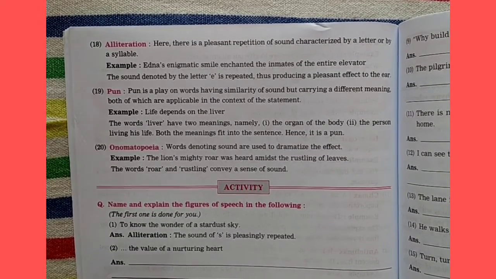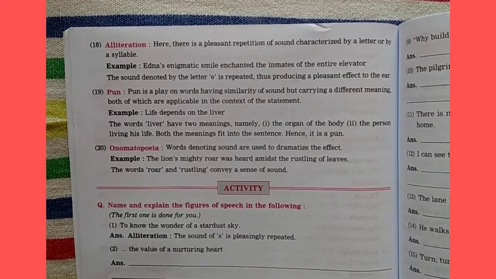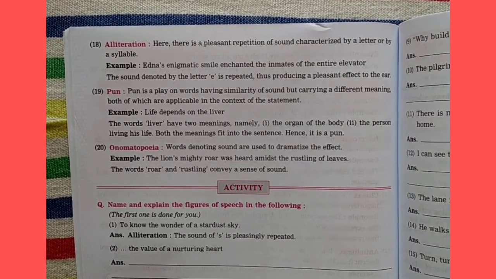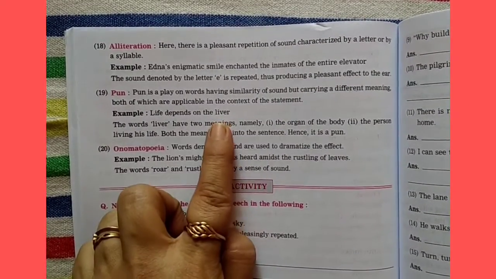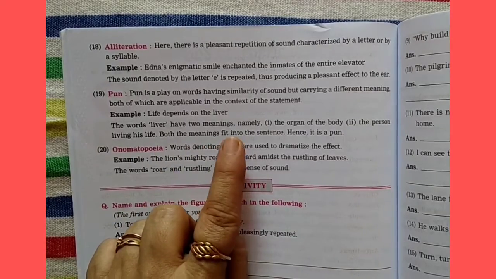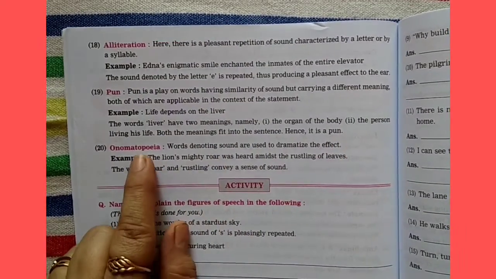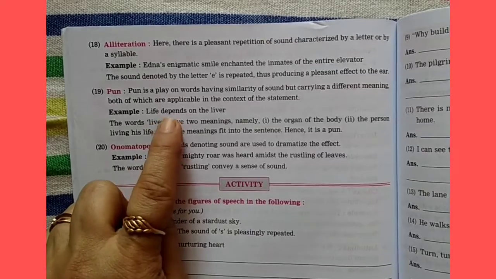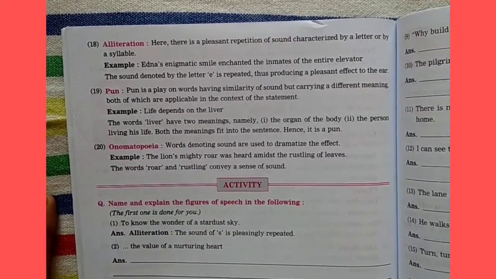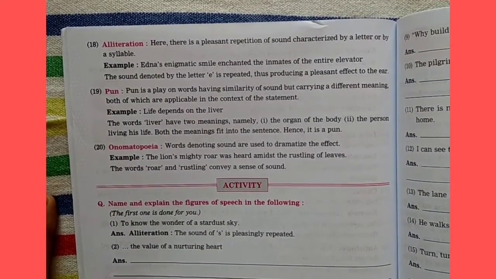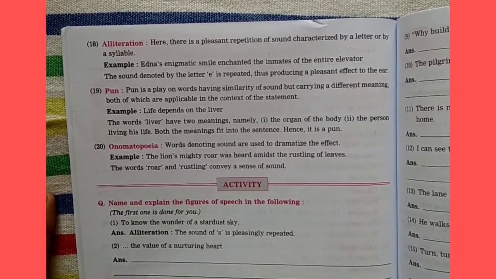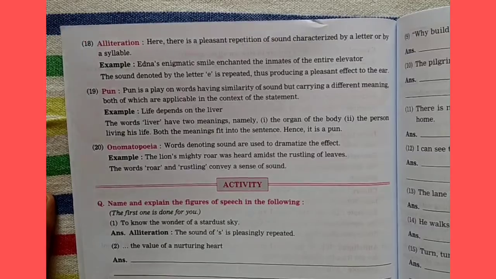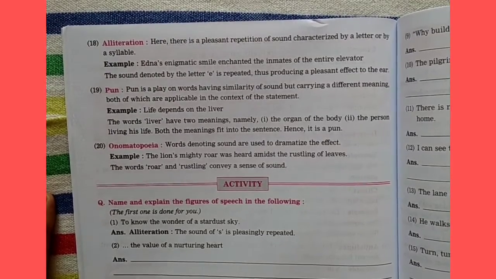If he is not doing good in his life, his life will not be good, but if he is doing something nice, then his life will be good. And also it depends upon the organ liver. So here the word liver has two meanings, namely organ of the body and the person, but both the meanings fit into the sentence. You can take either meaning, it will be correct. If I take it as a person, life depends on the liver, that is correct. And if I take it as an organ, life depends on the liver, that will also be correct.